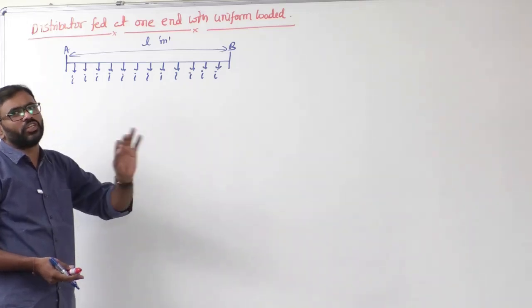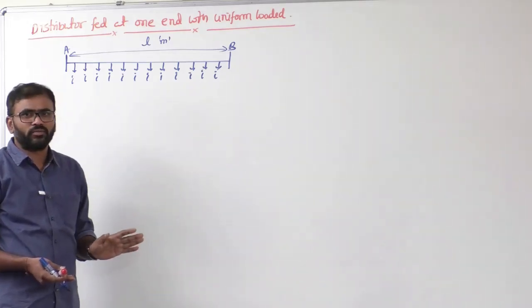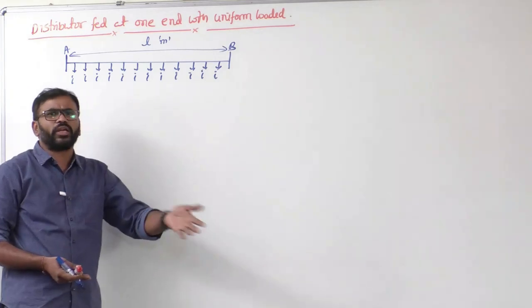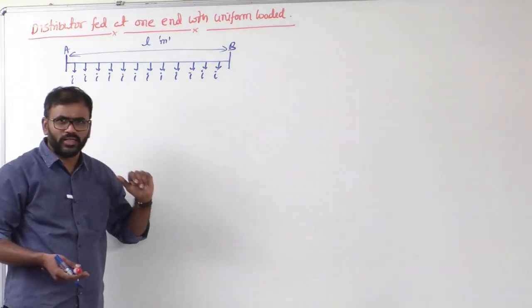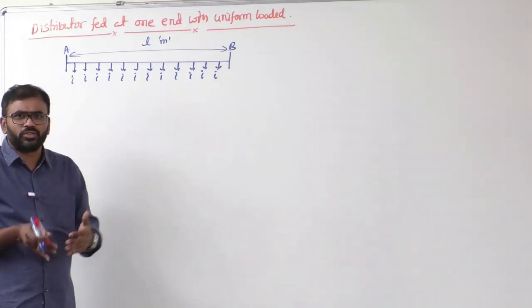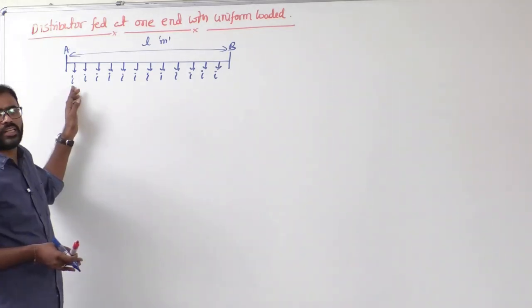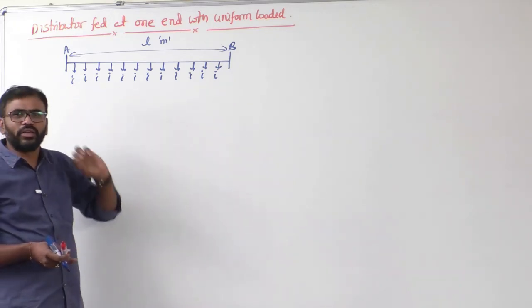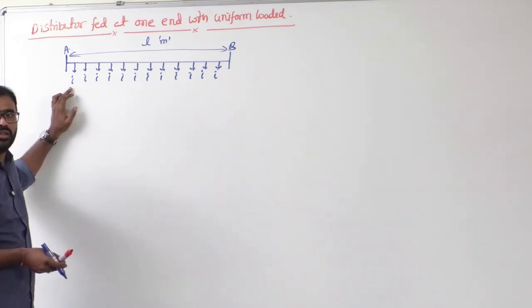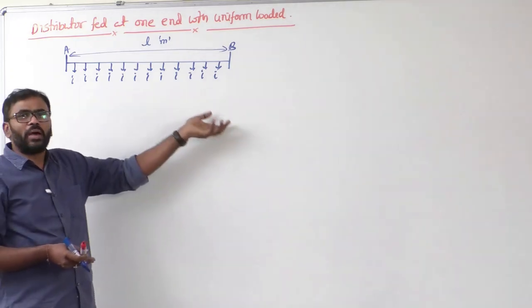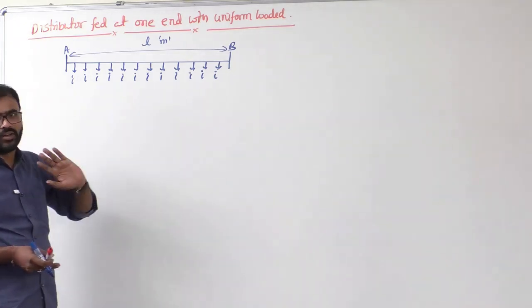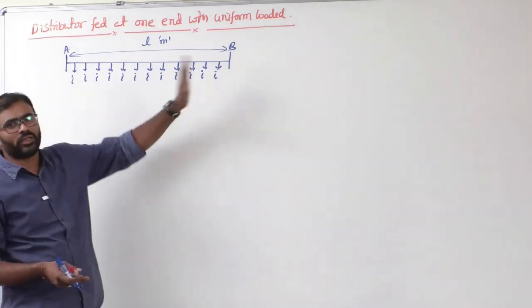Unit run means what? Generally we will take meter. Okay, if the length of the line is very high, maybe you can take per kilometer. But generally the length of the line is less, since it is a distribution system. That's why we will generally represent this as ampere per meter, where that I means the current drawn by the load in ampere per meter. That means per unit run. And what about the total resistance?